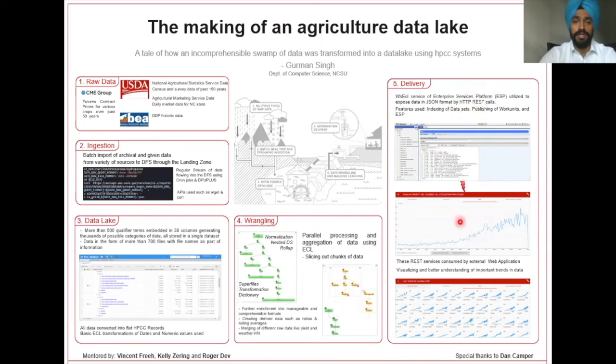We also built a web application in the Flutter framework for visualization of data that is exposed by WS ECL. We used REST queries to fetch the data in JSON format. This web application can be used by agriculture researchers and farmers to analyze the information that concerns them and make wise decisions based on that.